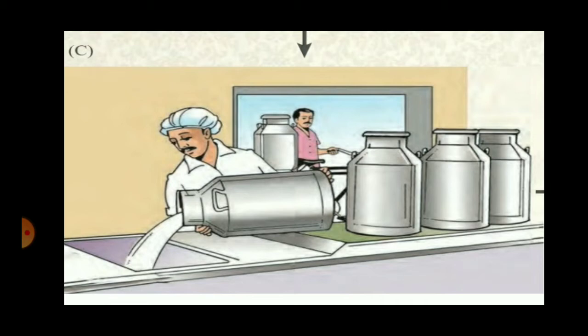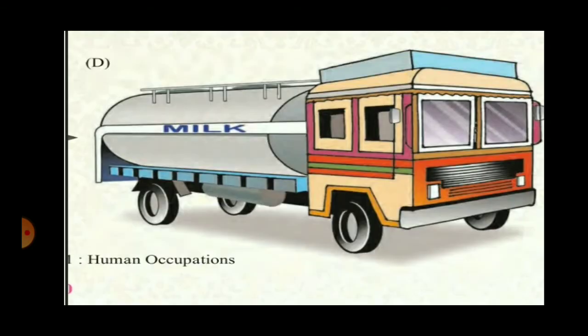In picture D, what is being transported? So of course milk is being transported. This special container contains milk. Milk is a perishable commodity, that is, it will not last for a longer time unless you transport it by a special container.